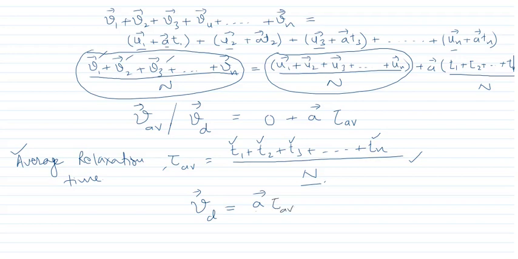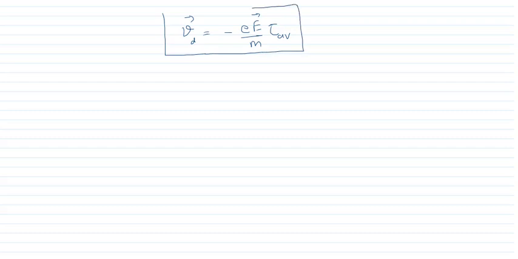Now we will put the value of a in this equation. What do we get for the drift velocity? The value of the expression is minus e upon m into tau. So this is the final expression for the drift velocity, which is equal to minus e tau upon m.